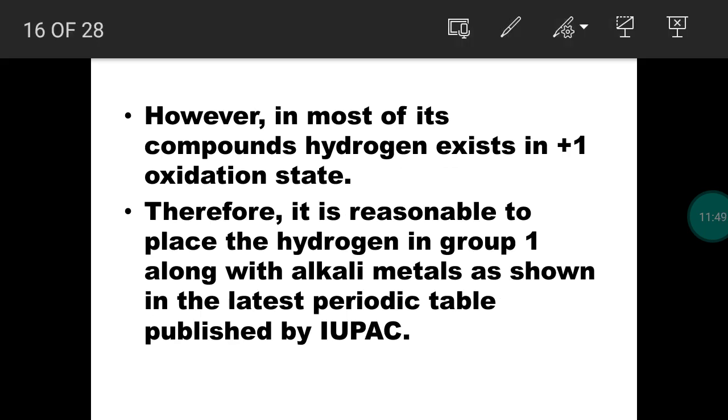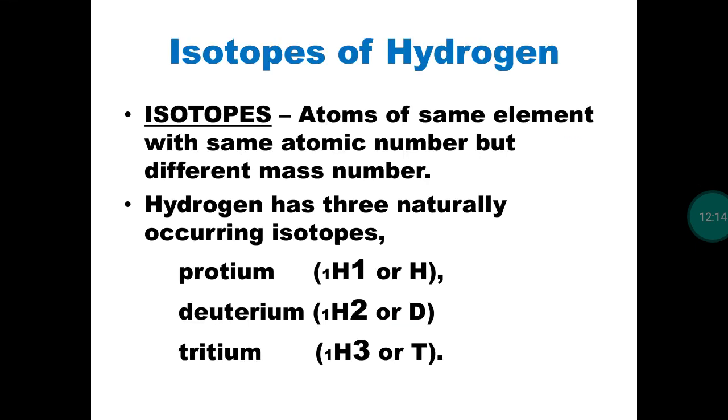For that, we analyze all the compounds. So in most of the compounds, hydrogen is present in +1 form. That means it loses an electron like alkali metals. It is in +1 oxidation state in most of the compounds. So hydrogen is placed in group number 1. When you check a recent periodic table published by IUPAC, hydrogen is placed in group number 1.